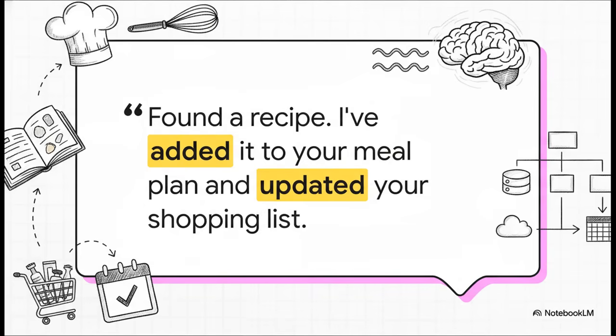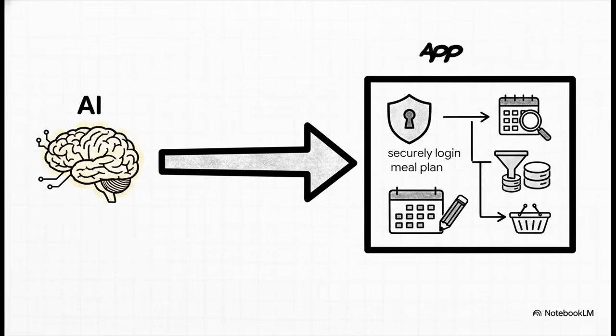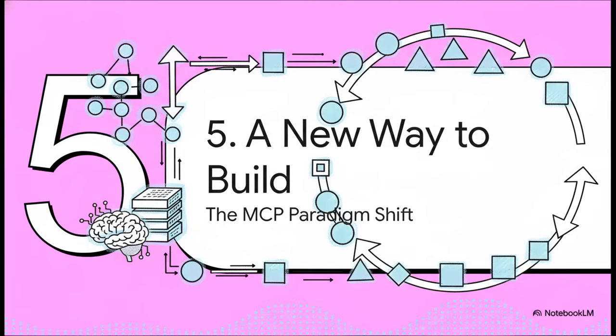And there it is, the magic. No suggestions, just action. The AI understood all the constraints, it found a solution, and it executed multiple steps across the app's data. It didn't just talk about it, it got the job done. So what just happened behind the scenes? Well, the AI, using MCP, securely logged in as the user. It then used the app's own built-in tools to read the meal plan, search for recipes with the right filters, and update both the meal plan and the shopping list. And the craziest part? All of this happened automatically, without a single new line of code being written for this specific scenario.